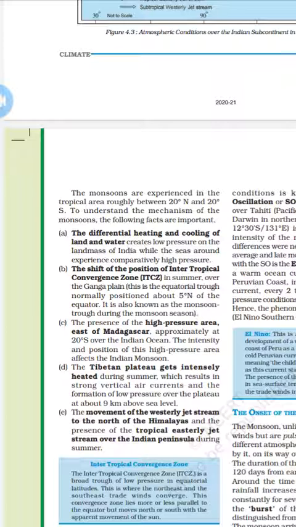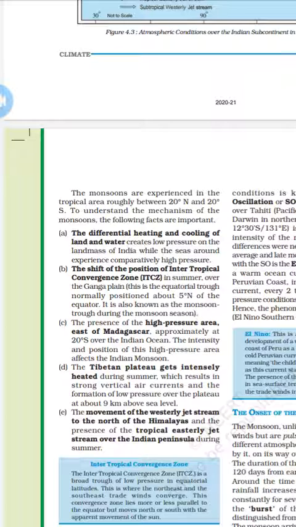So low pressure is experienced on the landmass of India, while the seas surrounding it experience comparatively high pressure. Here we can understand the land breeze, the cooling as well as the heating, from low pressure to high pressure.